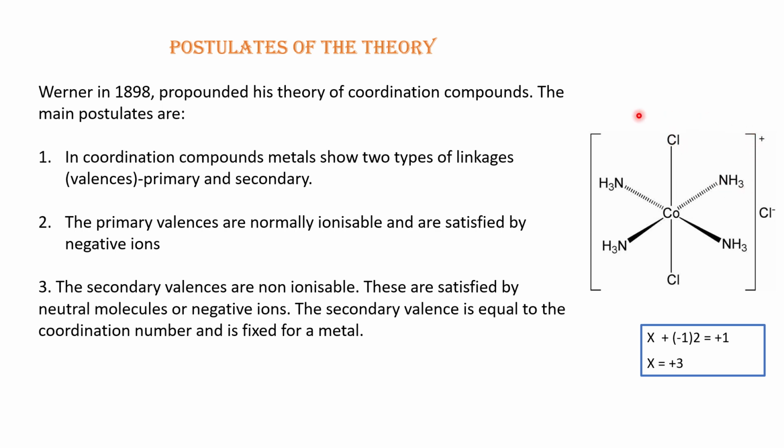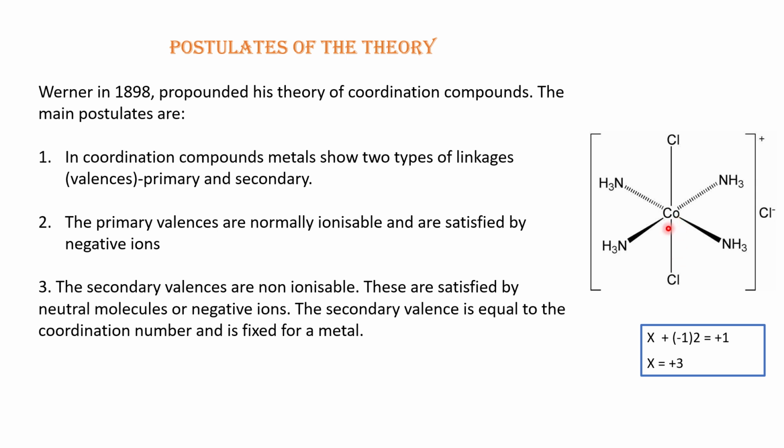So here we see that as a whole this coordination complex has a charge of +1 outside its coordination sphere, and that is balanced by this chloride ion outside. Okay, but this plus charge obviously is the charge of the metal ion. Now, what will be the total charge on the cobalt?